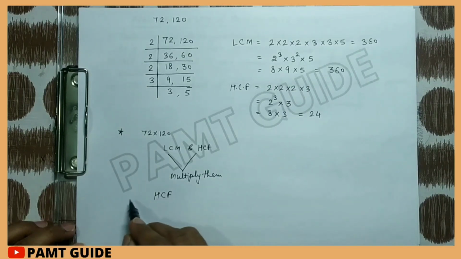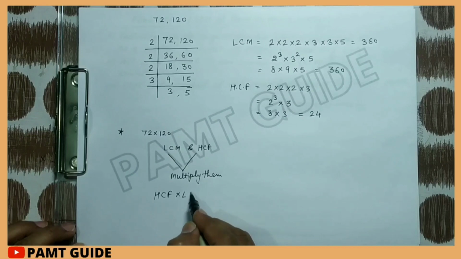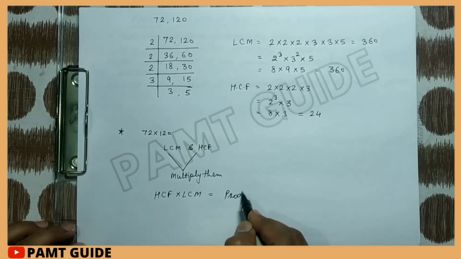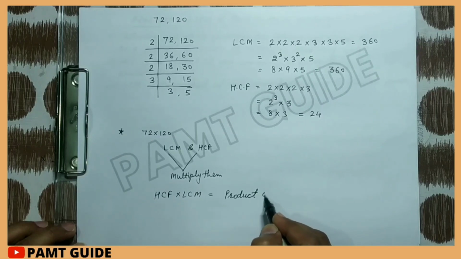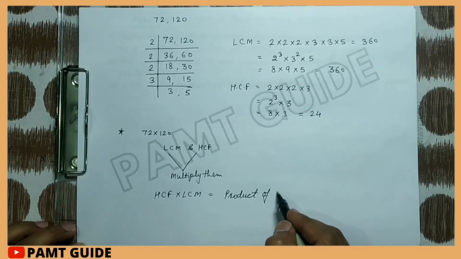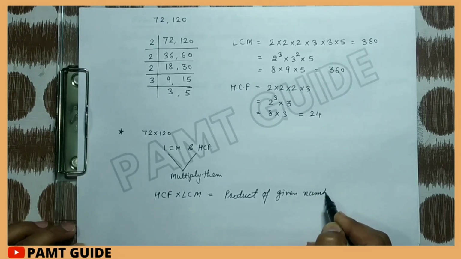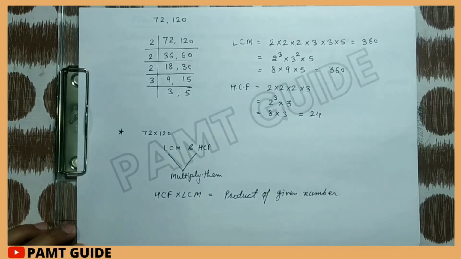You need only a simple method: HCF multiplied by LCM, means the product of HCF and LCM of two numbers is equal to the product of the given numbers. Means if we have to find the product of HCF and LCM of two numbers, we need not find the HCF and LCM.